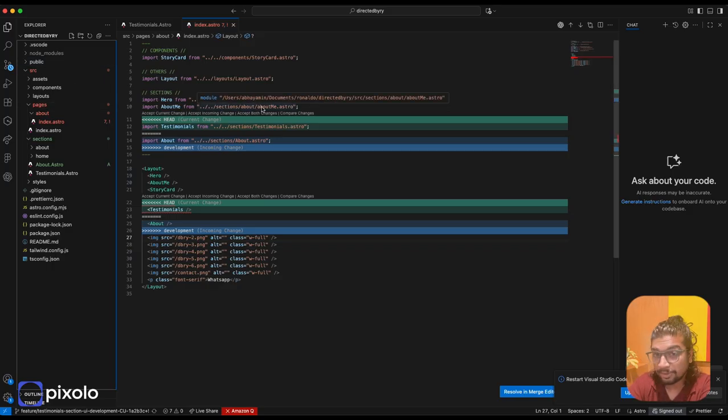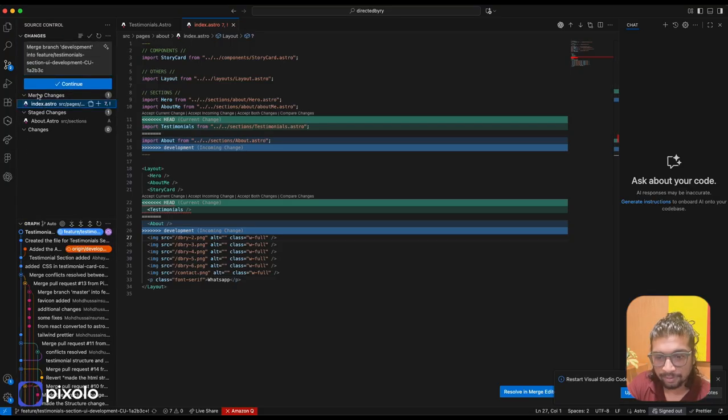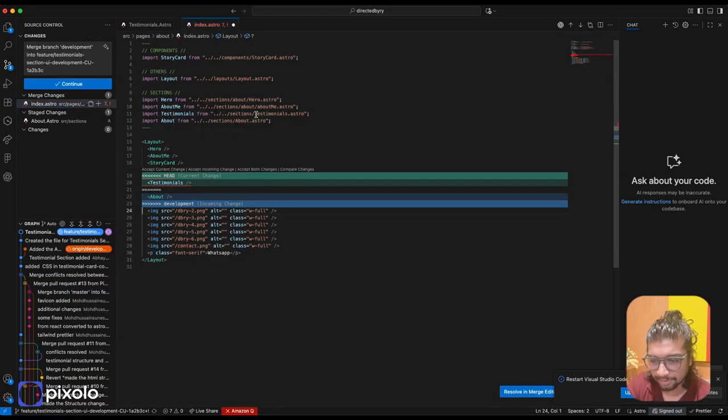So yeah, this is my VS Code. Very luckily now we get a nice looking UI to fix all of our conflicts. Before we didn't have this. So you go here, to this git source control icon, and you will see all the places where there are merge conflicts. So I'll open this file. This file has a merge conflict. Very simply, I'll say, okay, so I'm adding testimonials. Someone else added this about, but if someone else added it, it's probably important. So I'll say accept both. I want both the lines of code to be there.